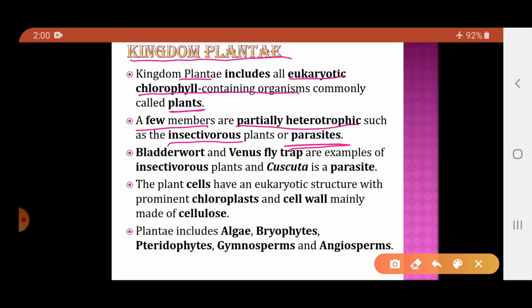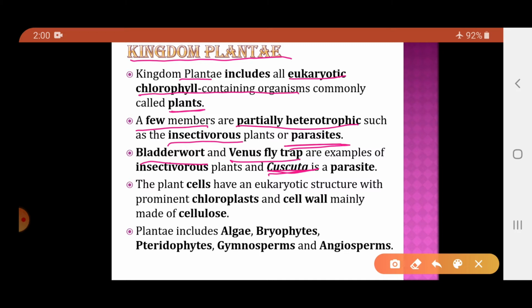The examples of insectivorous plants are bladderwort and the Venus flytrap. These plants have structures which help them to trap the insects. An example of a parasitic plant is cuscuta.